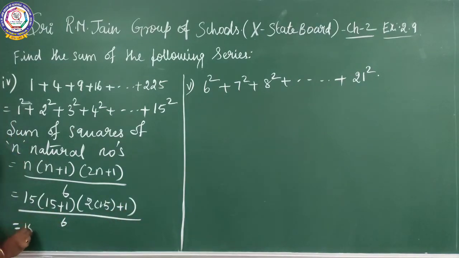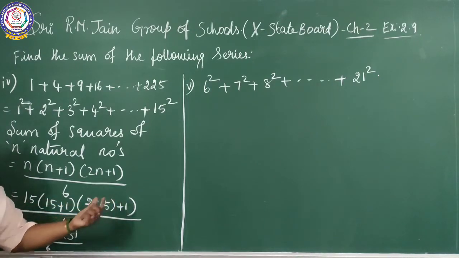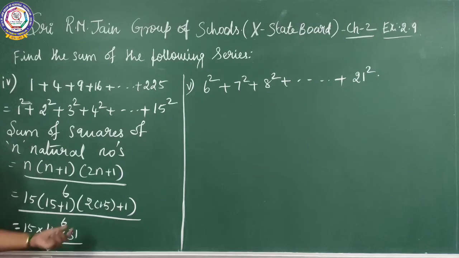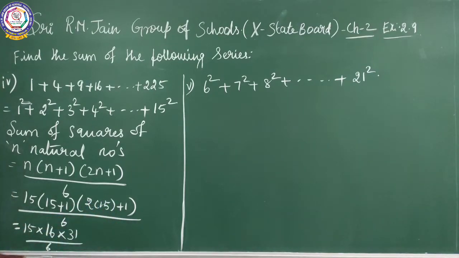So 15 into 16 into, 15 twos are 30, 30 plus 1, 31, by 6. First you multiply this number, then you can add 1, that is the BODMAS rule.